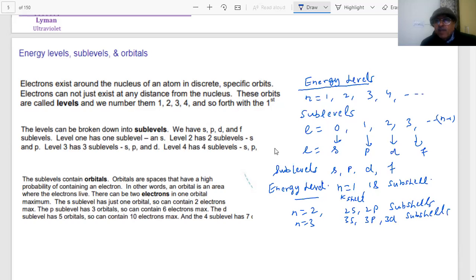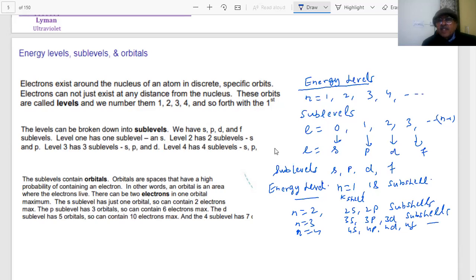Please note down everything, because it will help us in writing the electronic configuration. When n is equal to 4, there will be 4 subshells: 4s, 4p, 4d, 4f. These are the subshells, s, p, d, f. For n equal to 2, you have 2s, 2p subshells, then 3s, 3p, 4s, 4p and so on. These are the subshells present in the energy levels.